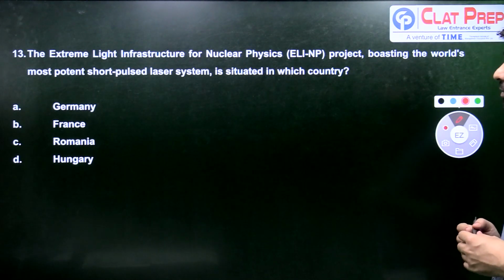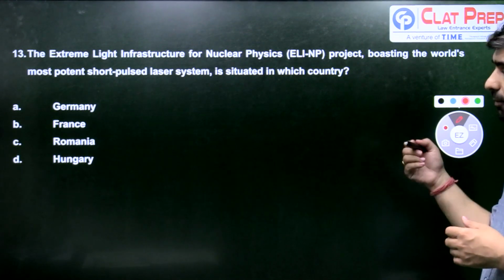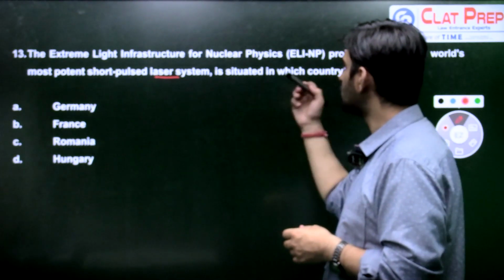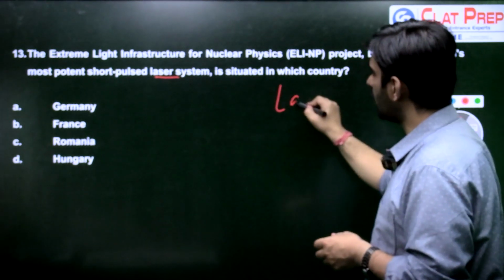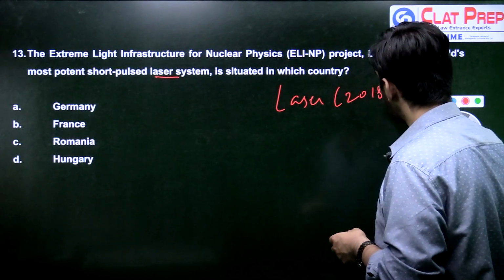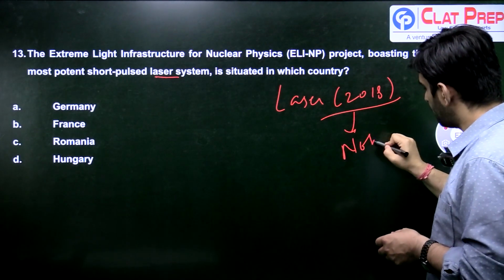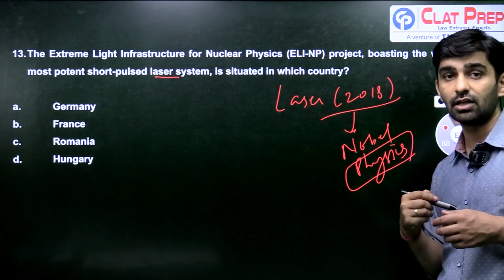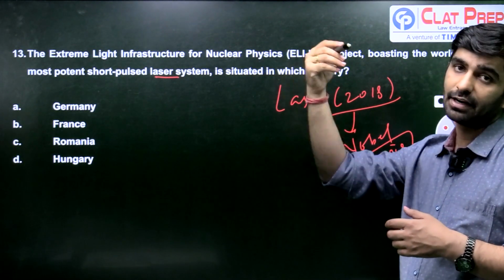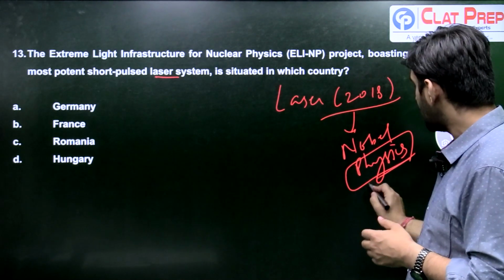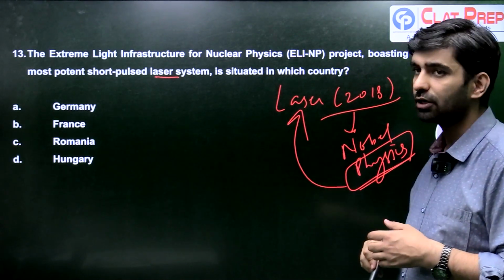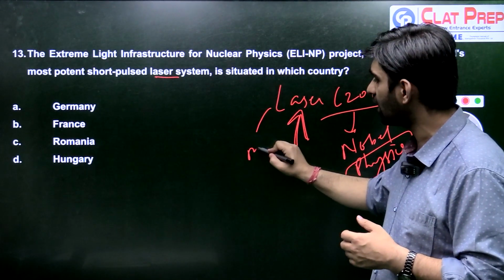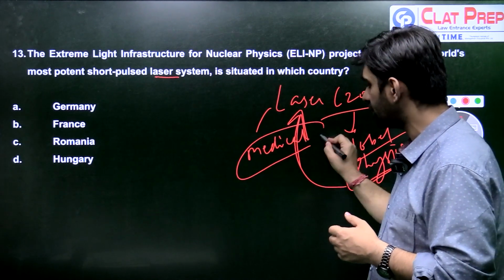Next, the Extreme Light Infrastructure for Nuclear Physics, ELI-NP, project, boasting the world's most potent short pulse laser system, is situated in which country? Lasers were in the news since 2018 because the 2018 Nobel Prize for Physics went to three persons: one from this country, one from France, and one from Canada. They got the Nobel for their contribution to the science of lasers, including how we can use lasers with better quality in medical science. Their research is going to help us in doing that.